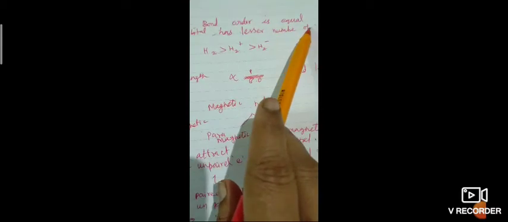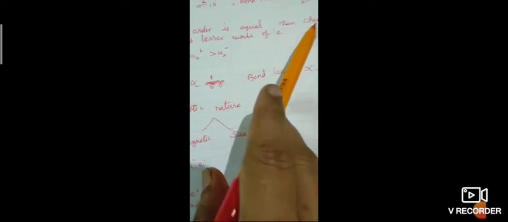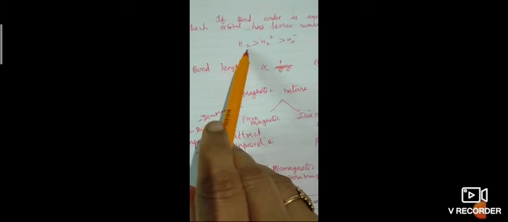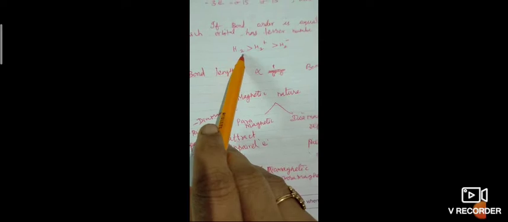The H2 negative ion has 3 electrons, that is sigma 1s2 and sigma star 1s1. Bond order is 2 minus 1 by 2, that is 1 by 2. If the bond order is equal, then we have to check the antibonding electrons. If there are fewer antibonding electrons, it will be more stable.